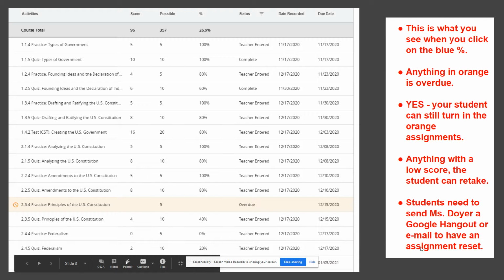So if students want to redo something, they can send me an email and say, can you please reset, for example, Civics 2.4.5 quiz. And then I know exactly which one to reset.